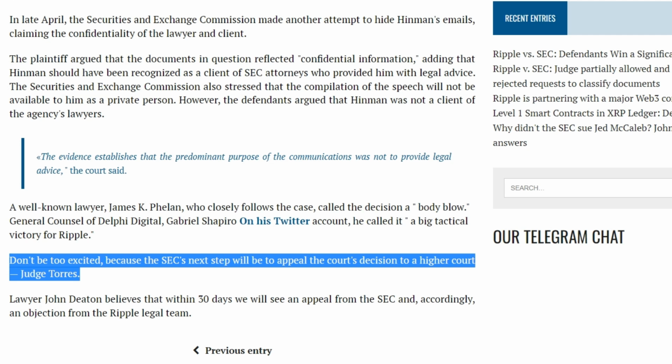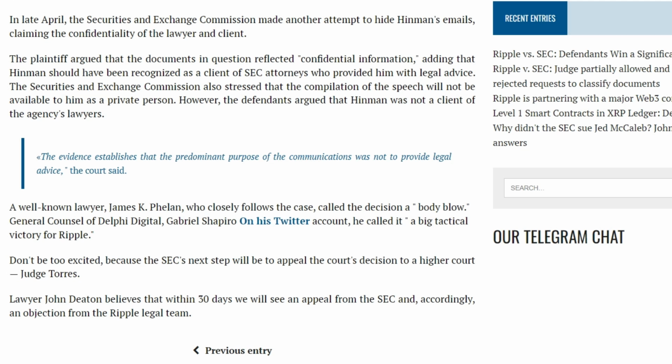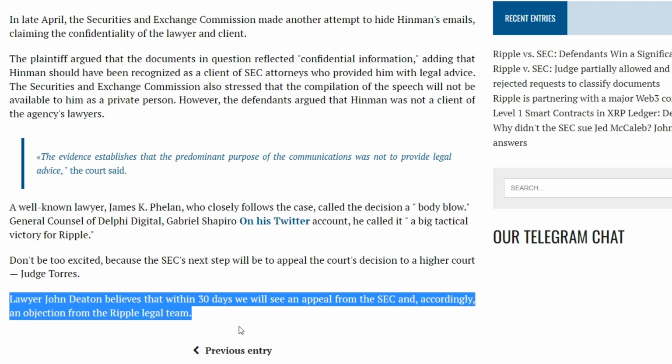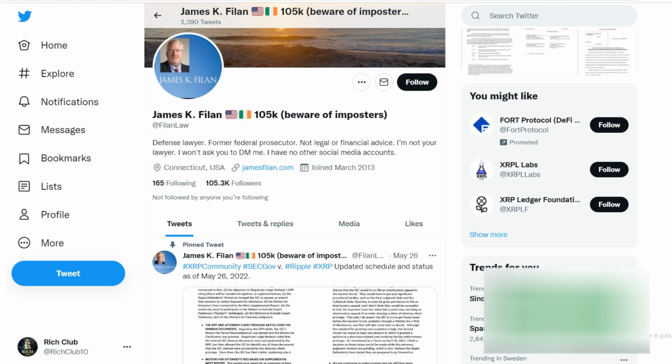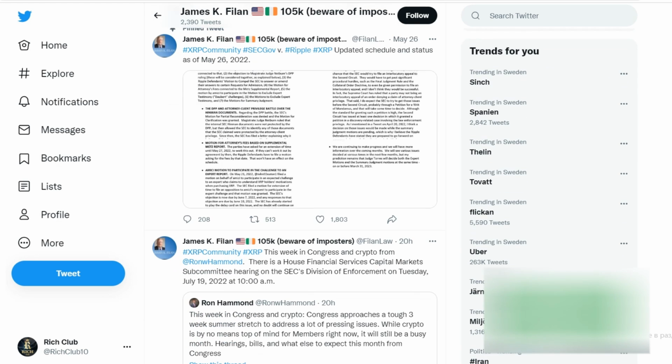Well-known lawyer James K. Phelan, who closely follows the progress of the case, called this decision a blow to the SEC. Gabriel Shapiro, general counsel of Delphi Digital, called it a big tactical victory for Ripple on Twitter. Do not rush to rejoice too much, because the next step of the SEC will be to appeal the court's decision to a higher instance, Judge Torres. Lawyer John Deaton believes that within 30 days we will see an appeal from the SEC and, accordingly, an objection from Ripple's legal team.